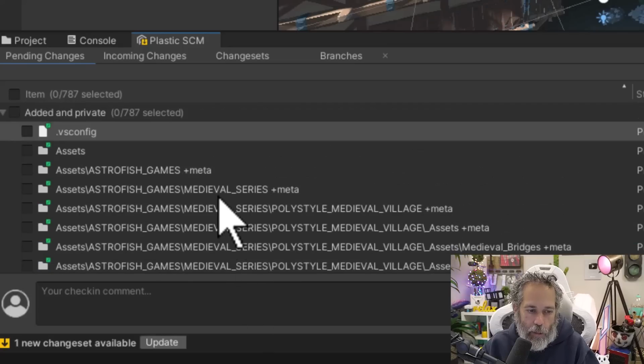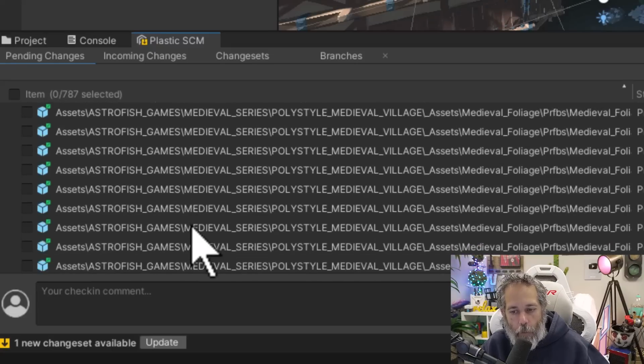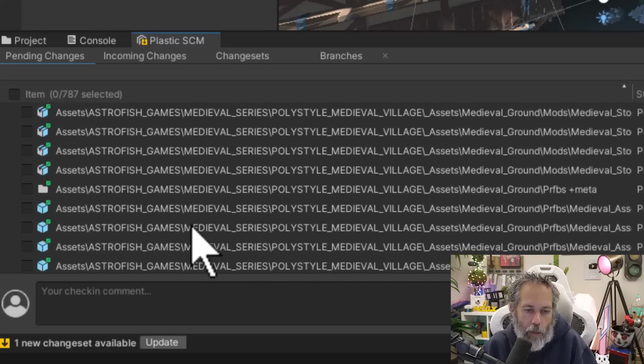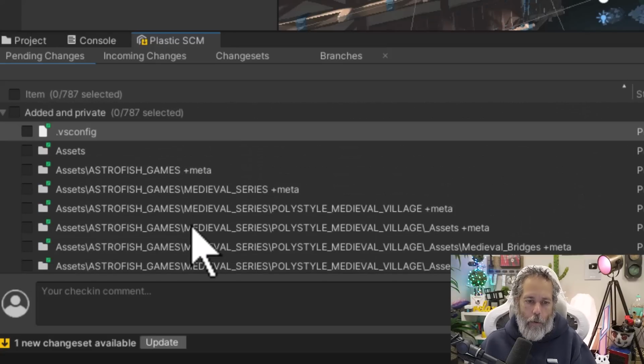So here you see that it's created my repository, and it now has added in private here as a list or as a section that I can expand with all of the files that are in my project. Right now it's all of the files from the publisher sale free demo pack that was available.